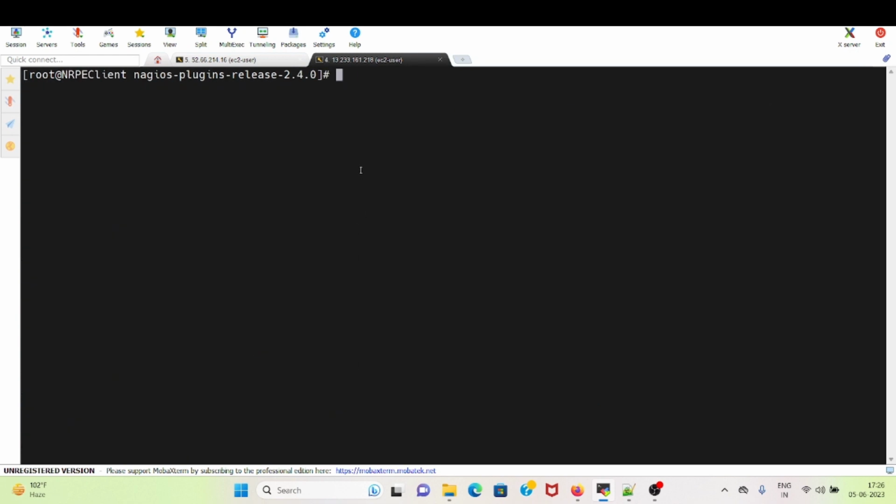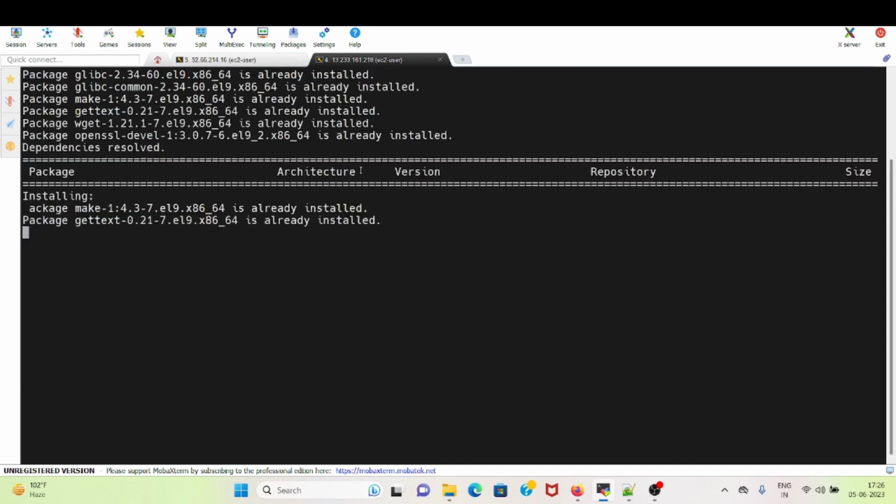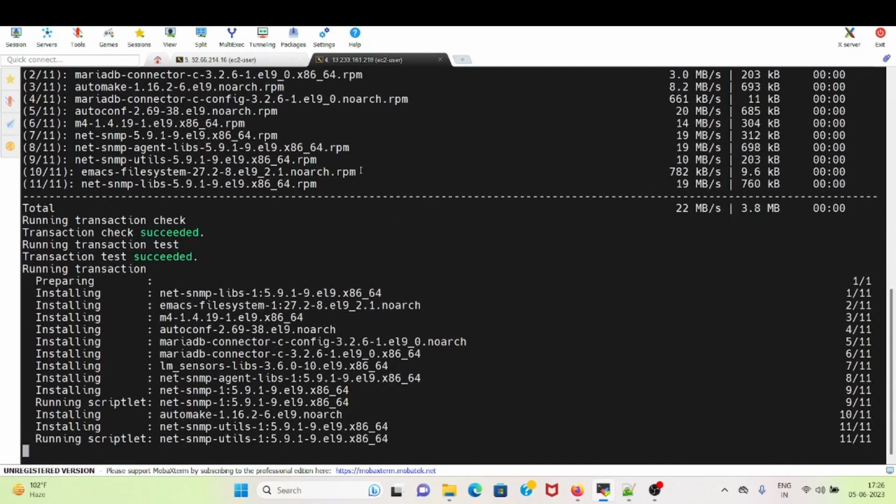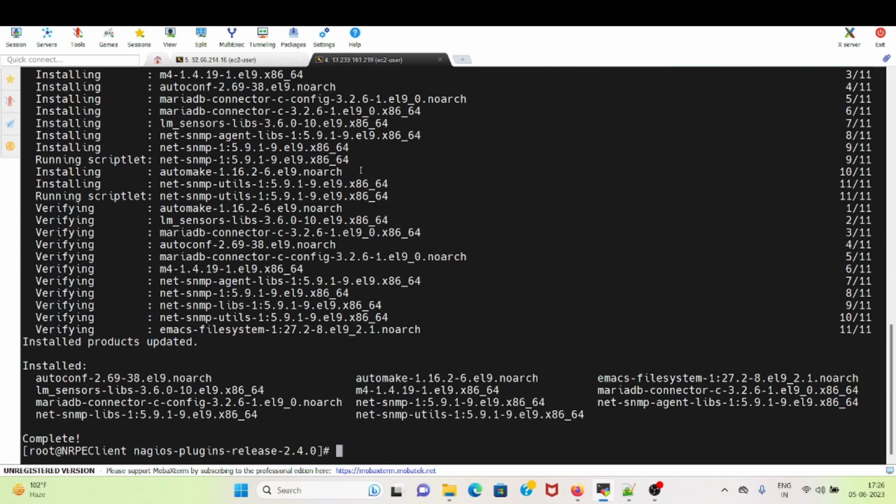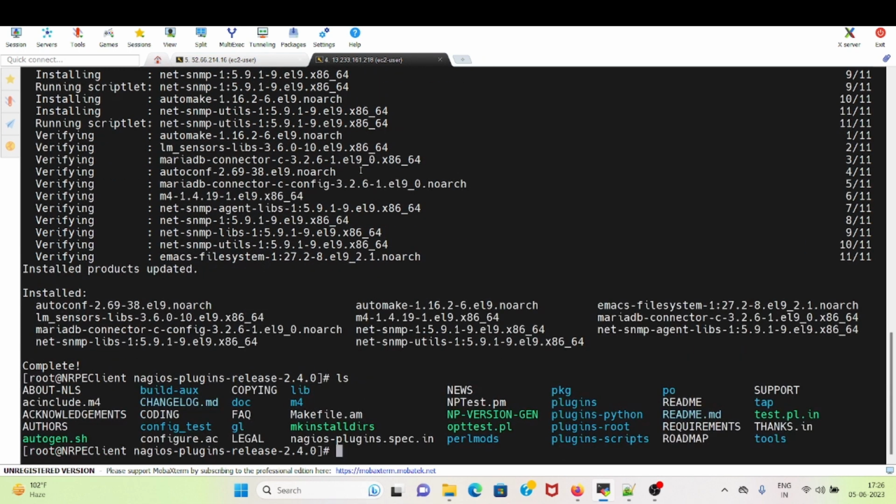Now I will run this command, the dependencies. So it is completed and installed. Now I will do an ls. Now I will do tools/setup.